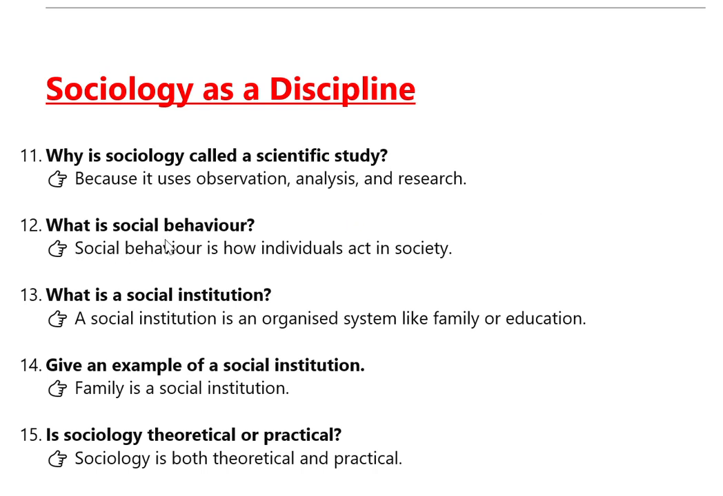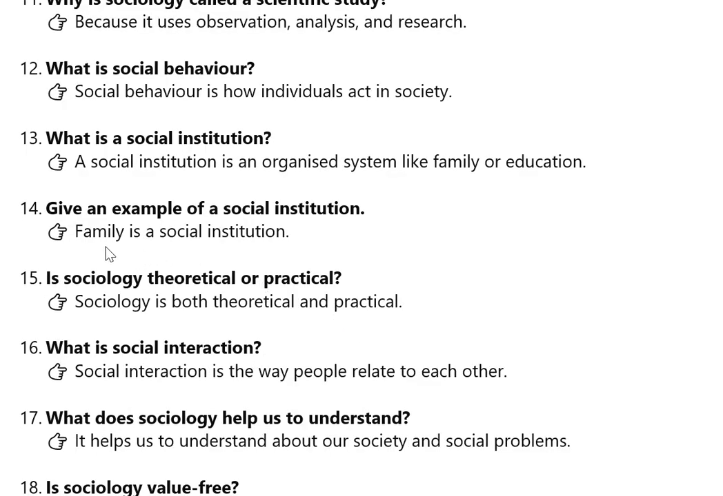12th question, what is social behavior? Social behavior is how individuals act in our society. 13th question, what is a social institution? A social institution is an organized system like family or education. 14th question, give an example of a social institution. Family is a social institution.